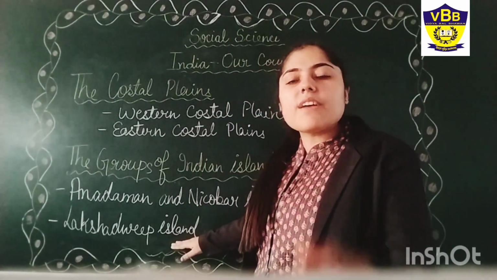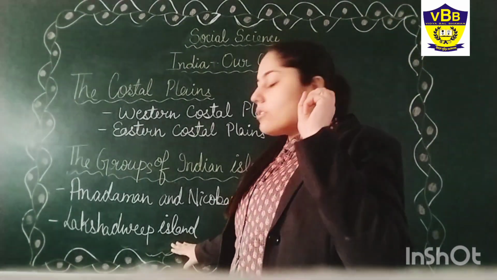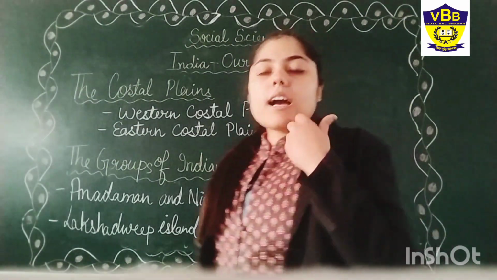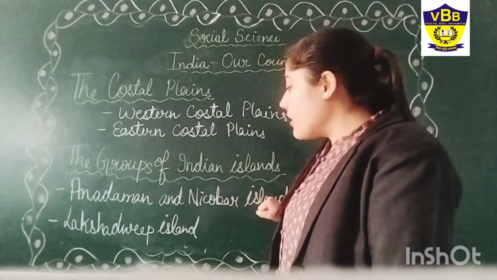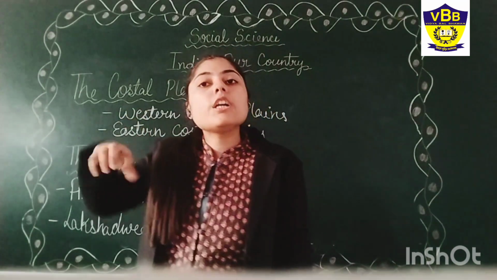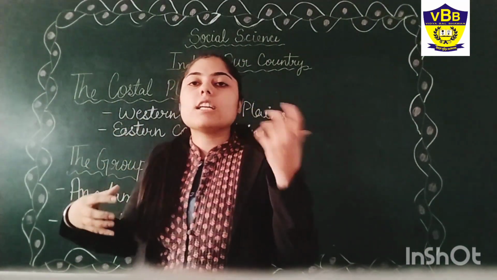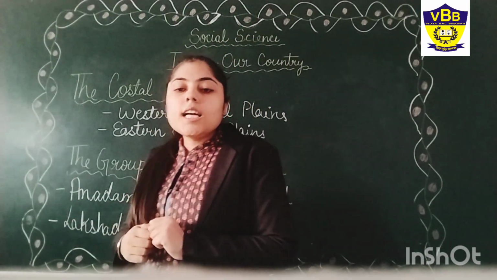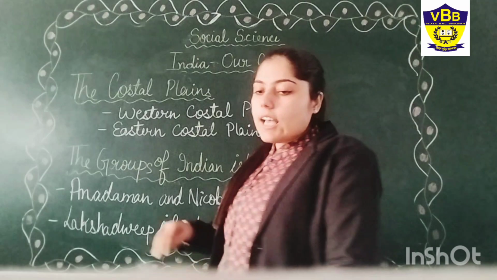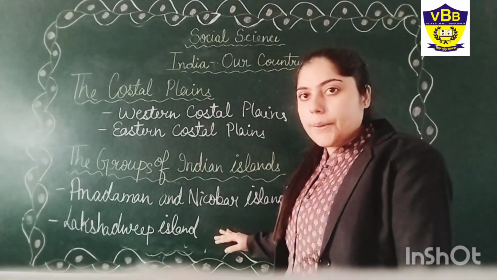We have seen so many small lands there. If we compare the Nicobar Islands and the Lakshadweep Islands, the Lakshadweep Islands are smaller in size, and these islands are the union territory of Lakshadweep.